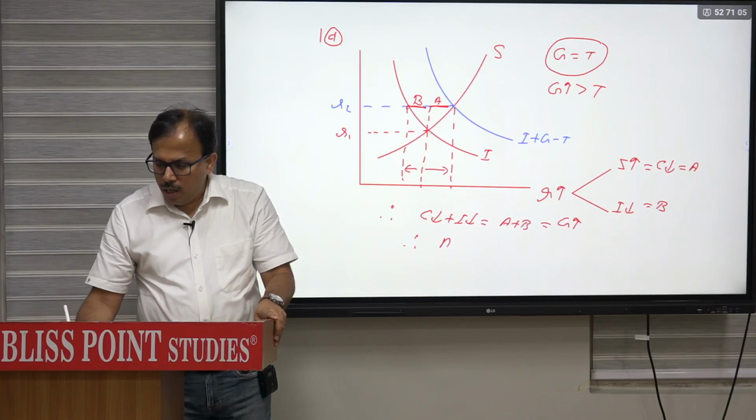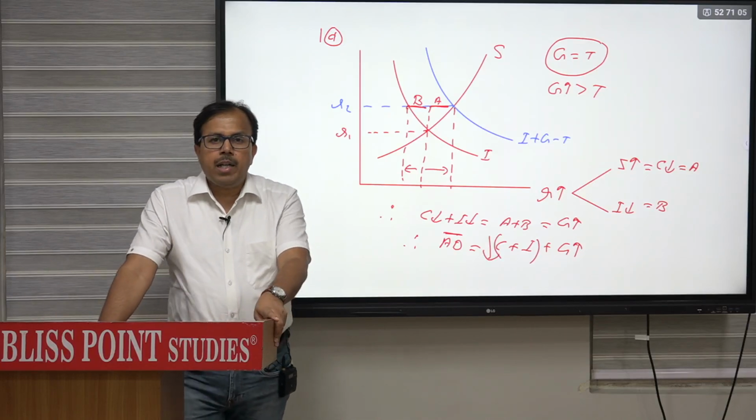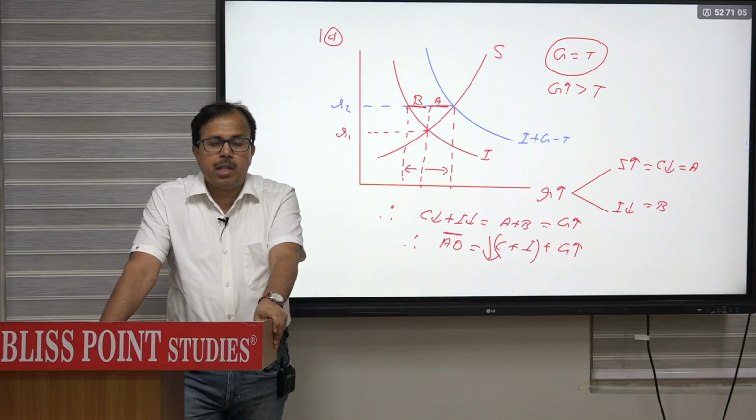And therefore, aggregate demand, which is the sum of C plus I plus G, remains stable. The increase in G and the decrease in C plus I are equivalent. In that way, AD remains stable. It acts as a stabilizer. So this point is the main point in your answer.